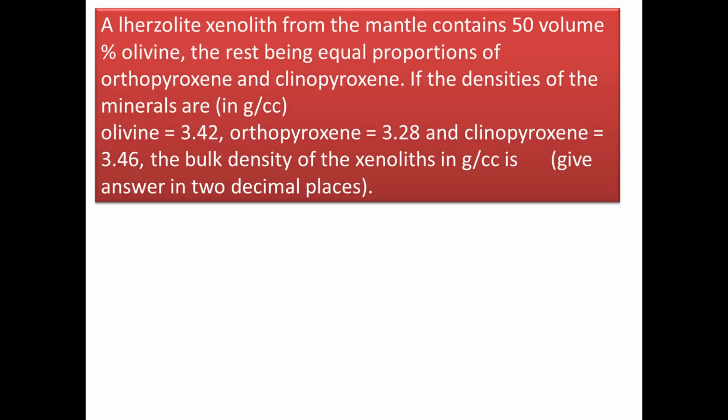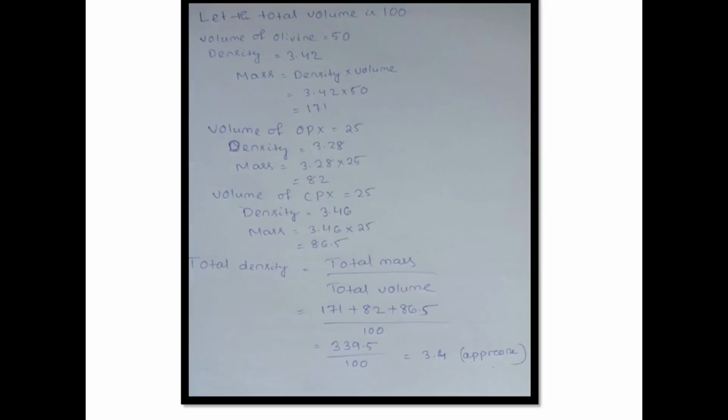Okay. Next question. A lherzolite xenolith from the mantle contains 50 volume percentage olivine and the rest being equal proportions of orthopyroxene and clinopyroxene. If the density of olivine is 3.42, density of orthopyroxene is 3.28 and the density of clinopyroxene is 3.46, then the bulk density of the xenolith in gram per cc is? Now see, let the volume be 100.